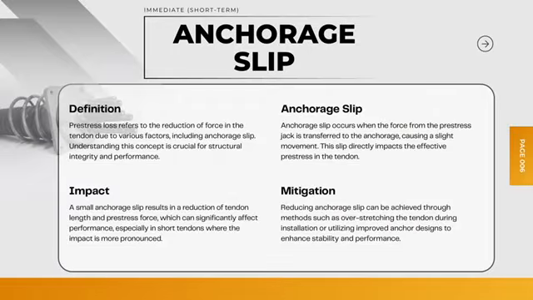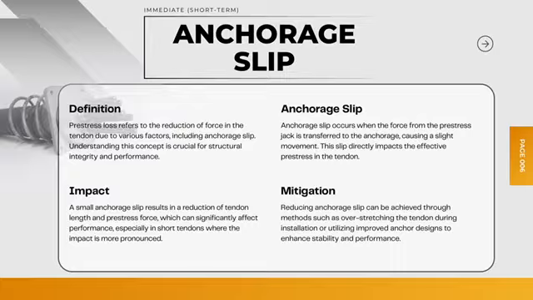Next, I will explain one of the pre-stress losses in concrete, which is the immediate loss due to anchorage slip. When the steel tendons are stretched and anchored, a small slip can happen at the anchorage when the force is transferred from the jack. This tiny movement causes the tendon to shorten slightly, reducing the overall pre-stressing force in the beam. Even a small slip, like 2 mm, can cause a big reduction in pre-stress, especially in short beams. That's why this type of loss is called an immediate loss. It happens right after the tensioning process.